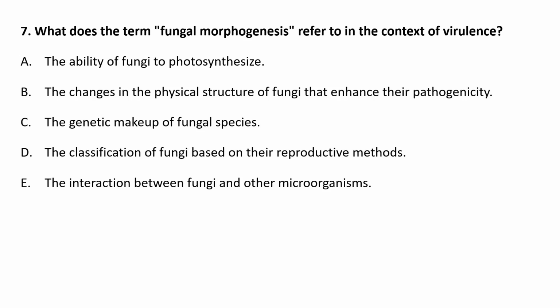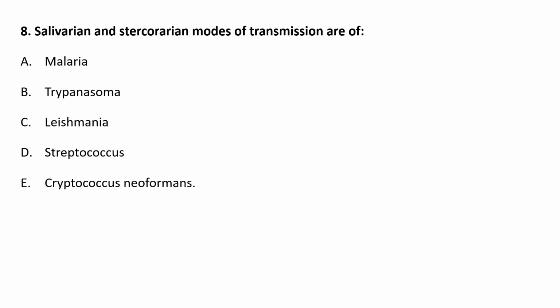The seventh question is: what does the term fungal morphogenesis refer to in the context of virulence? Fungal morphogenesis refers to changes in the physical structure of fungi that enhance their pathogenicity. The eighth question is about salivarian and stercorarian modes of transmission.